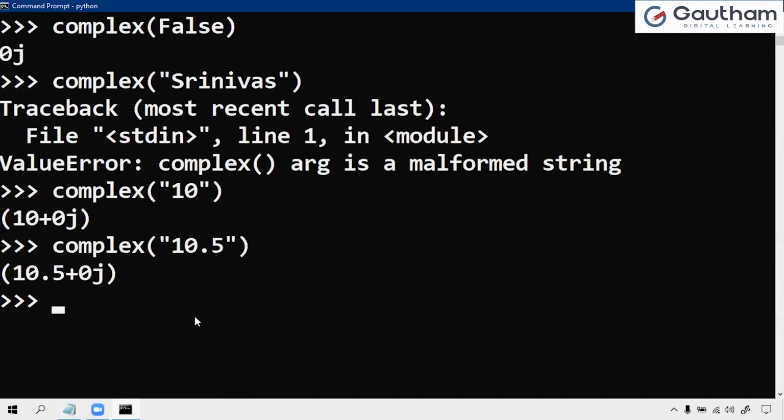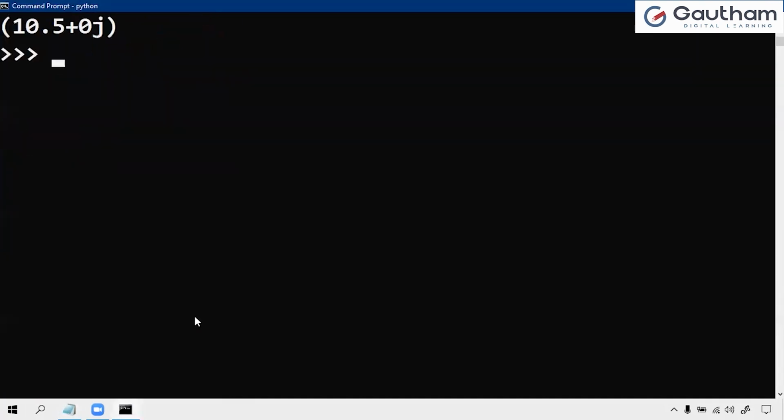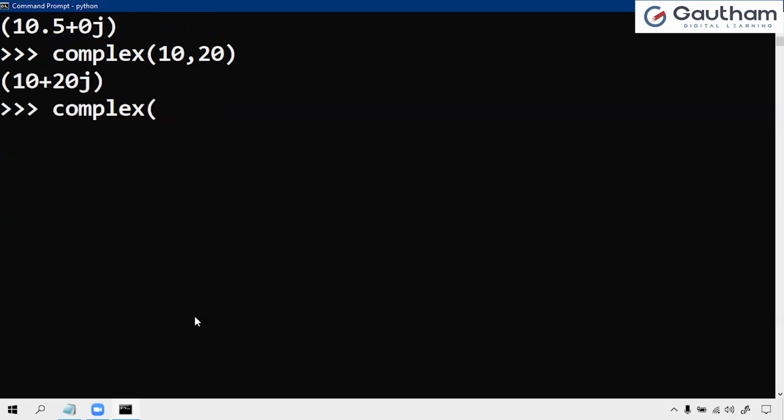Next, let us start to work with two values. Complex of 10 comma 20, 10 is an integer value, 20 is an integer value. So here the first 10 is considered as the real part and 20 is considered as the imaginary value. So now the format is 10 plus 20j.